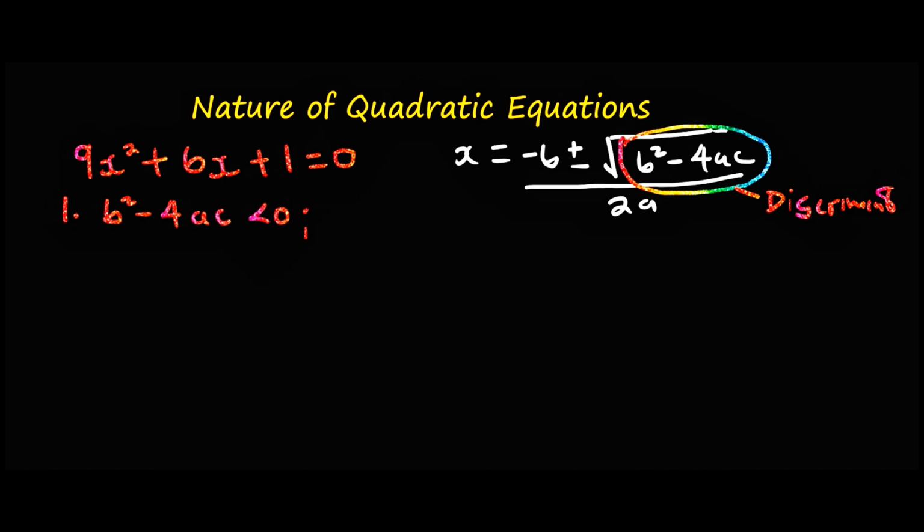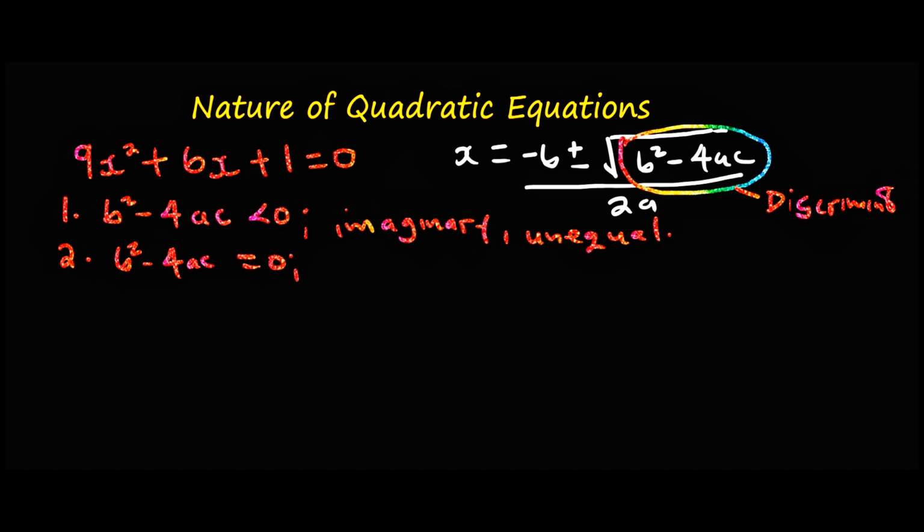When it is less than 0, then the roots are imaginary and they are unequal.